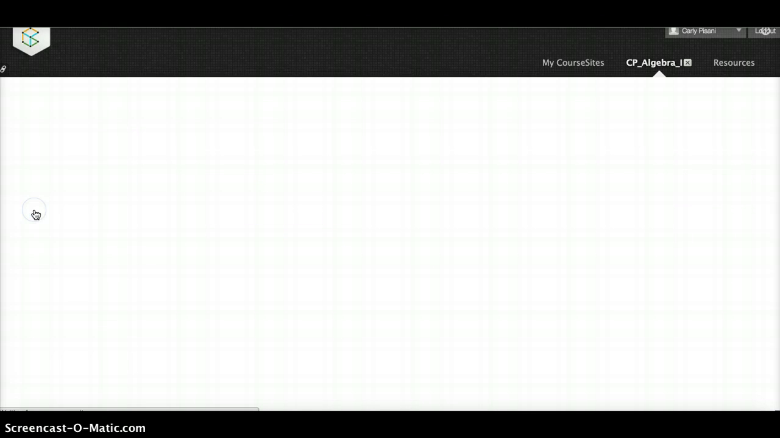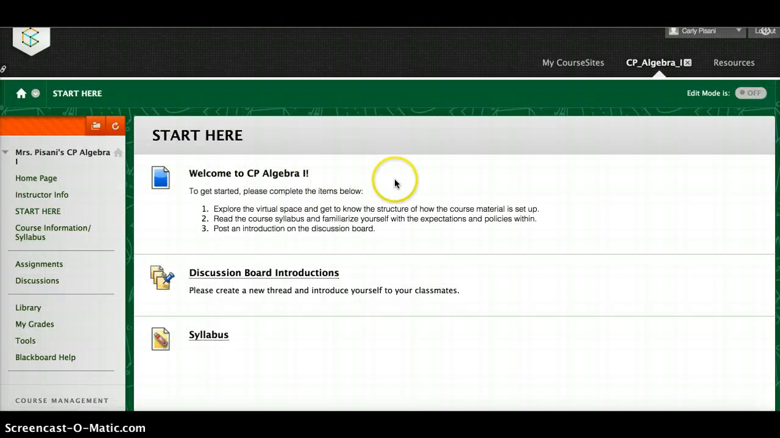Start Here is where the students will begin. There's a little introduction. It says welcome, and it gives them some instructions about what they need to do to familiarize themselves with the course. There are links here for the discussion board so that the students can introduce themselves to the other peers that are in this class. And there's also a link to the syllabus.